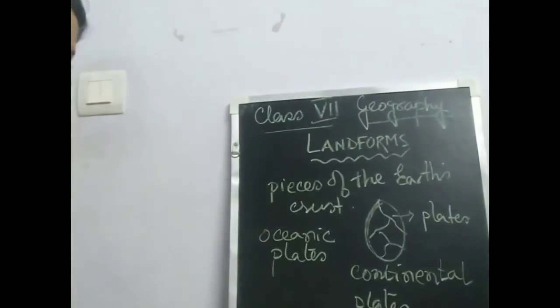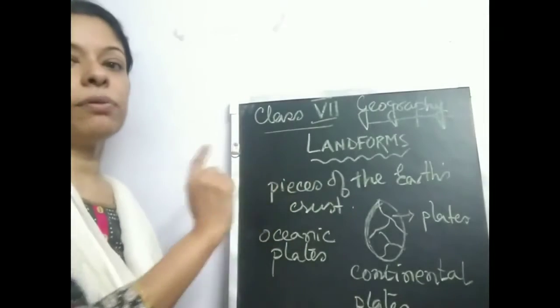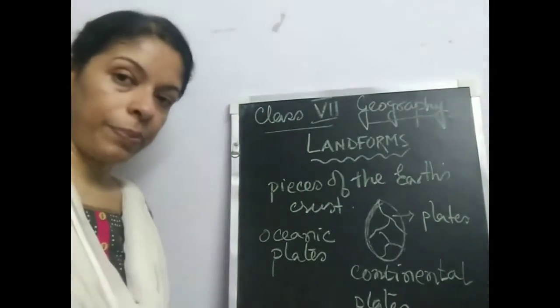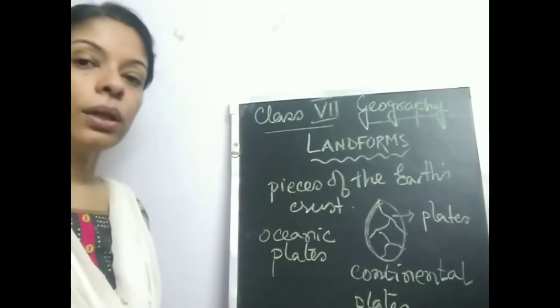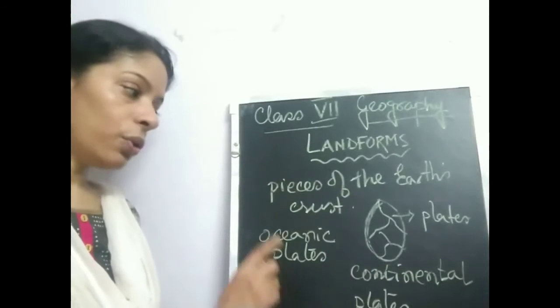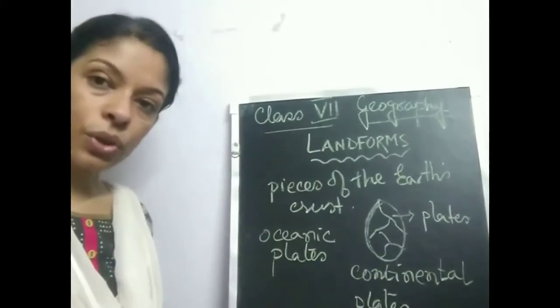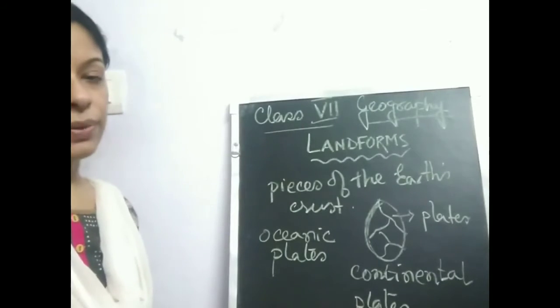So what we see are landforms, the different types of land that we see on the surface. How are they formed? When we study how these landforms occur, we see that there are two types of forces. One is endogenous, another one is exogenous. Endogenous forces work within the Earth's surface.